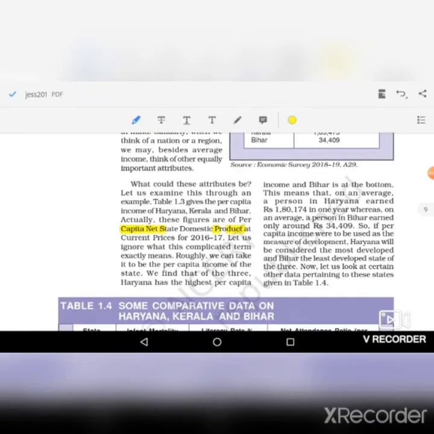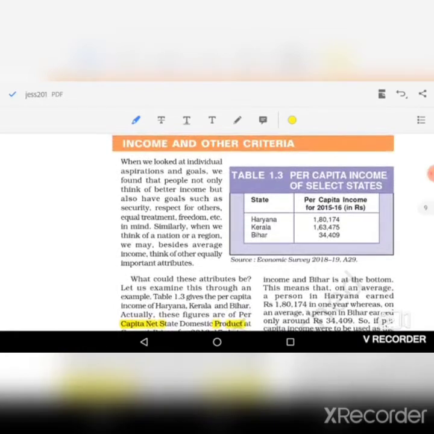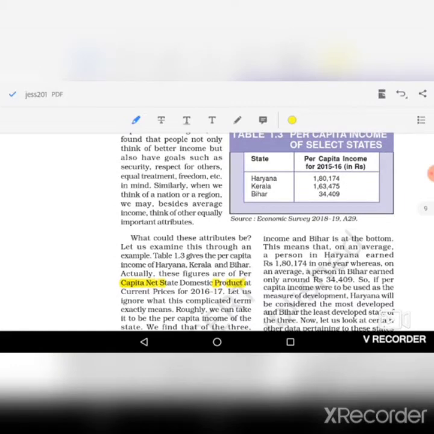Now coming to the point, we have to compare here the three states and their per capita income. So what is the comparison? The average income in Haryana is rupees 1,80,174, meaning a person in Haryana earns almost rupees 1,80,174 in a year, whereas a person in Bihar earns only rupees 34,409.